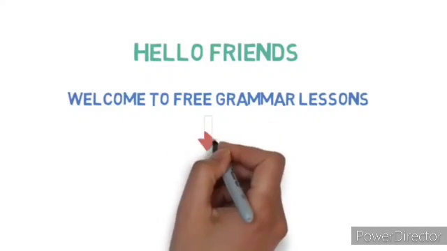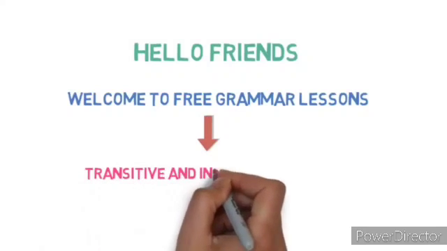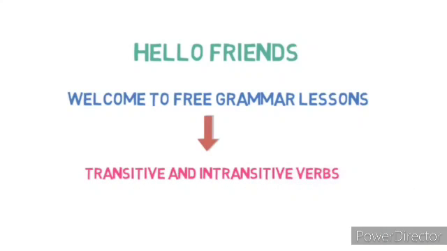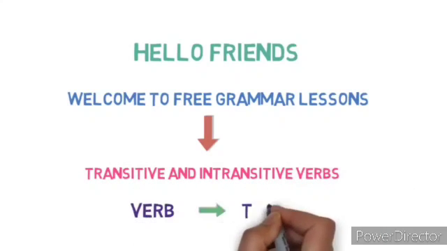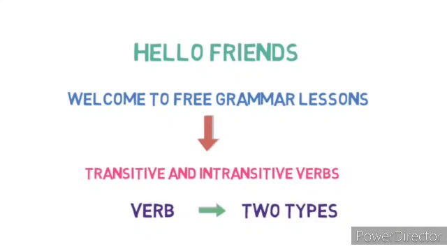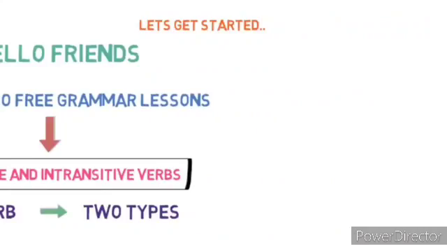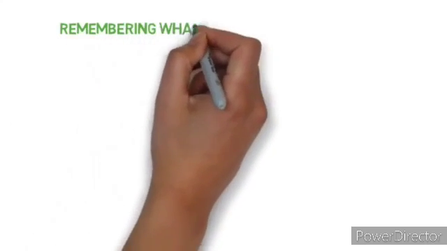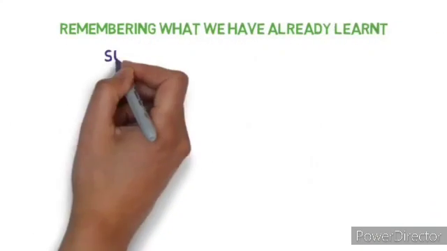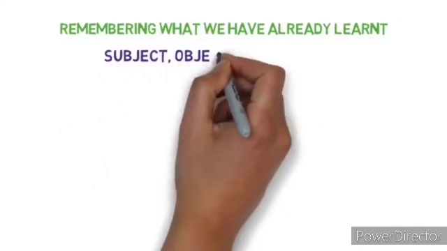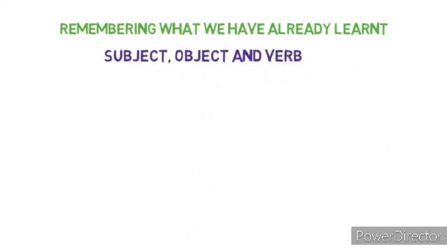Today, we are going to learn transitive and intransitive verbs. Verbs are divided into two main types. Without further ado, let's get started. Children, let's recall and quickly remember what we have already learned about subject, object and verb. Let's understand it with an example.